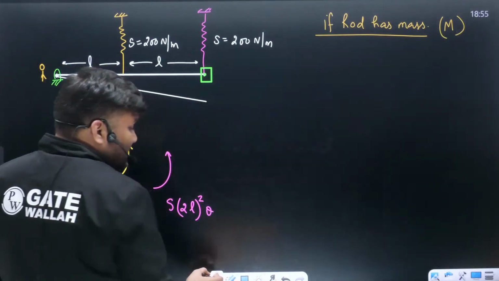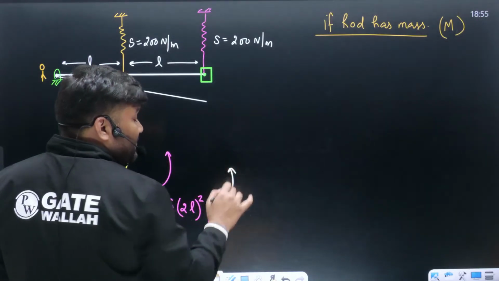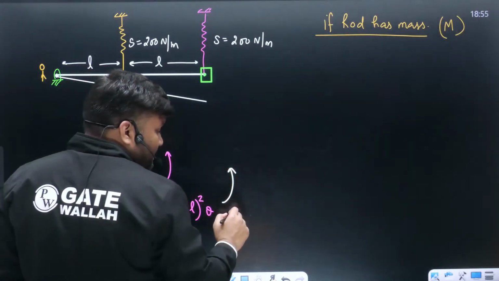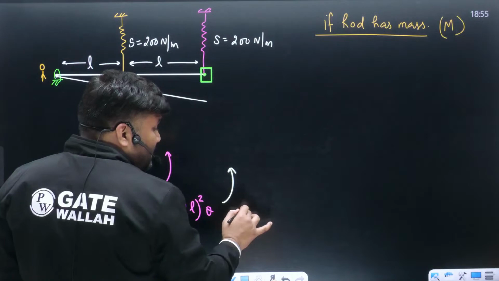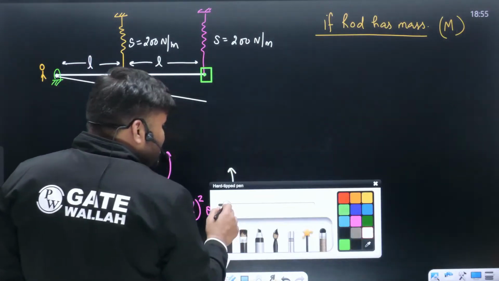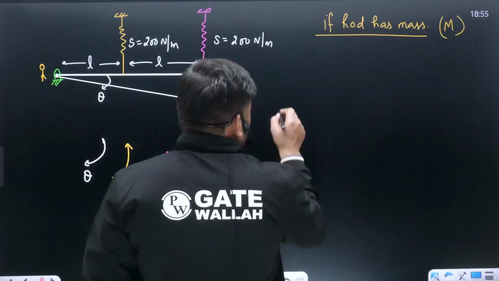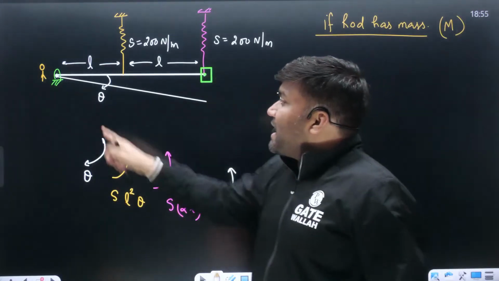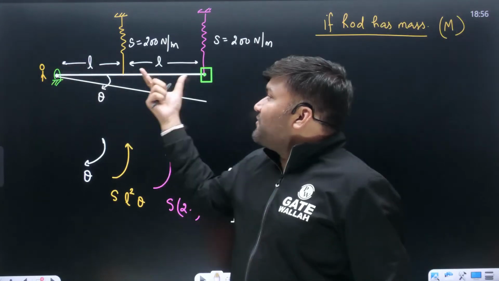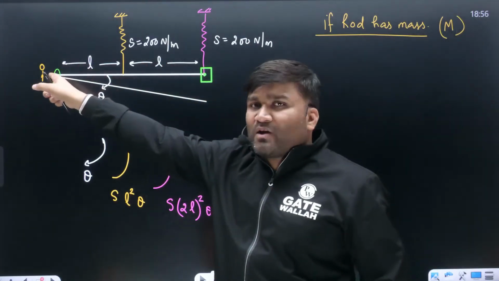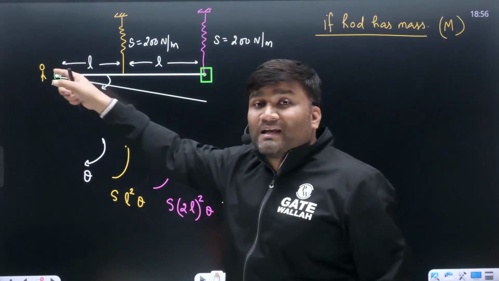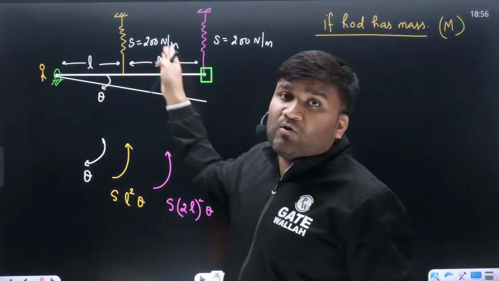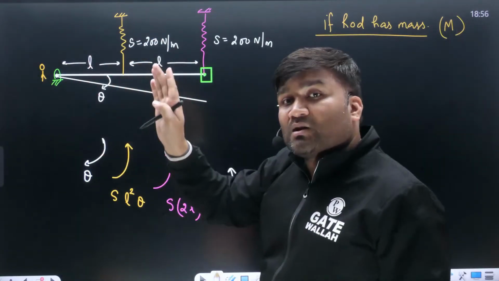There is nothing else. D'Alembert principle, D'Alembert's inertia force I theta dot dot, but this time how much is this I going to be? Moment of inertia will be about this point. First of all, rod का inertia about this point you have to write. Rod का inertia M L² by 12 होता है, about one end if you write M L² by 3 होता है.